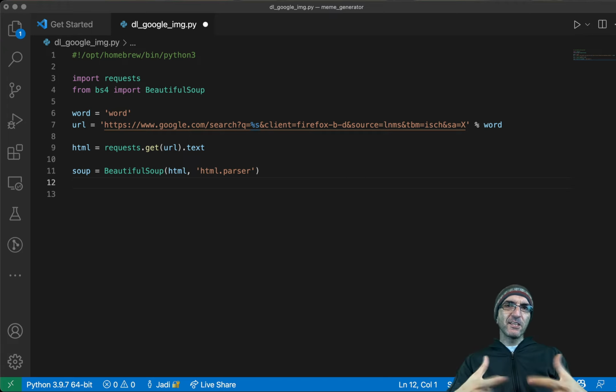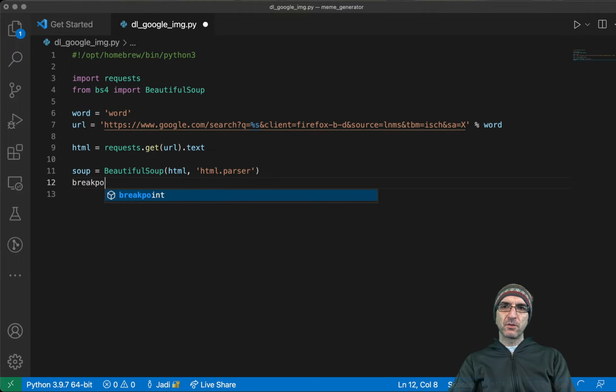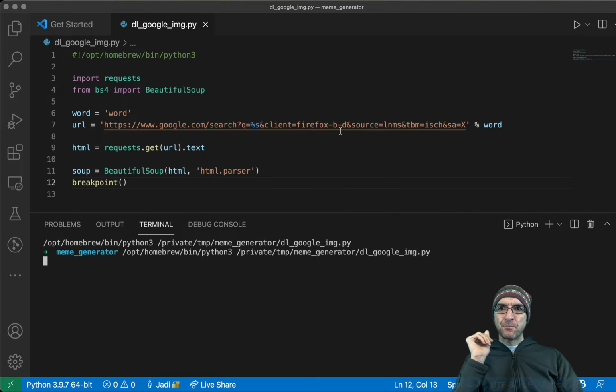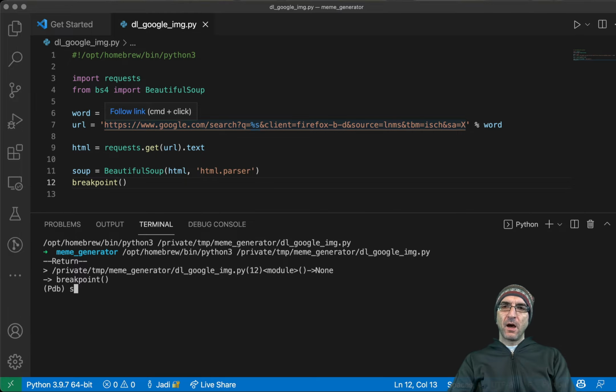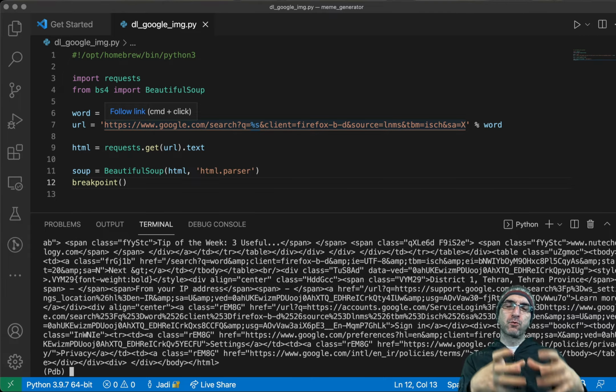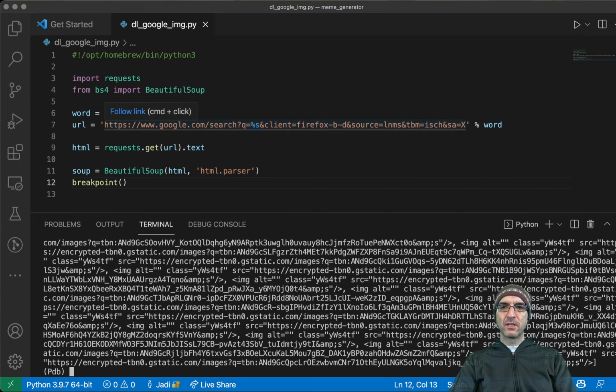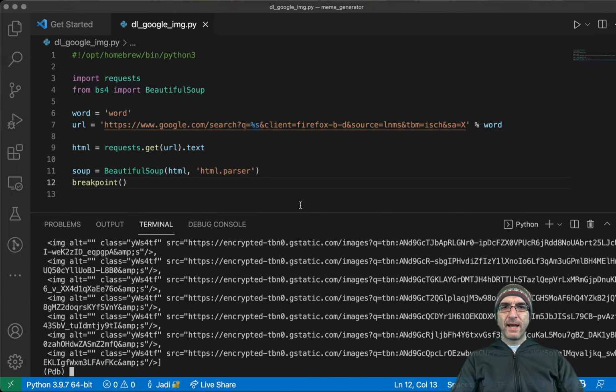To check and see what I'm doing, I will put a breakpoint here and run the program. Okay, I'm here. I have this soup, which is a BeautifulSoup object. I can do a soup find all. Let's find all images here. It is ugly, so I will pretty print it. Now I have all the images in that page. This is how Beautiful Soup works.